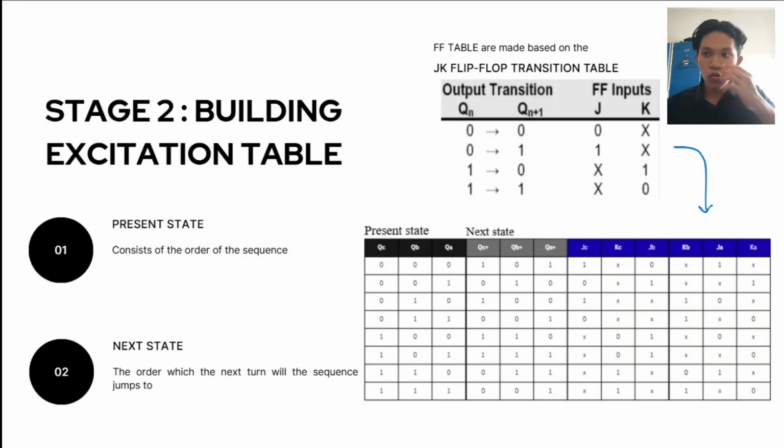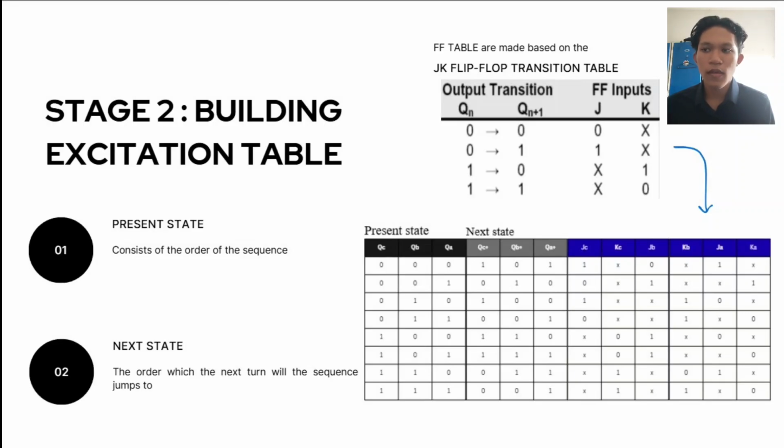Moving to stage 2, we needed to translate that visual sequence into raw data by building an excitation table. To do this, we use the standard JK flip-flop transition rules, which you can see highlighted. This reference table tells us exactly what signals the J and K pins need to receive to force a flip-flop to change its state, whether that is holding a 0, toggling to a 1, or taking a don't care condition,